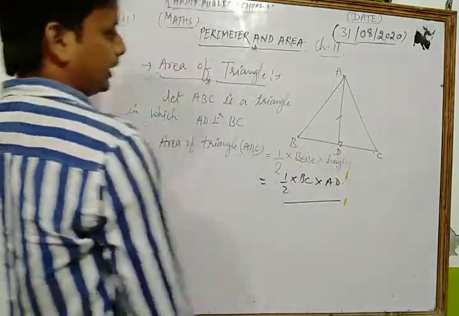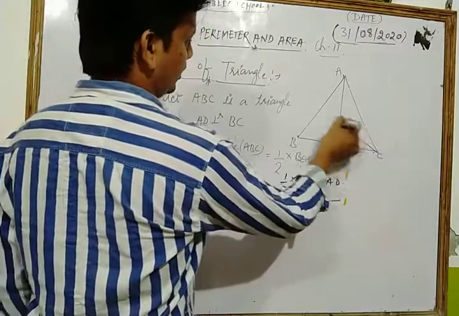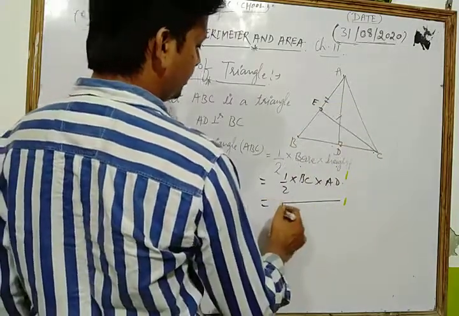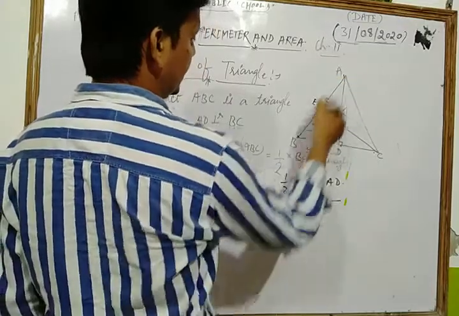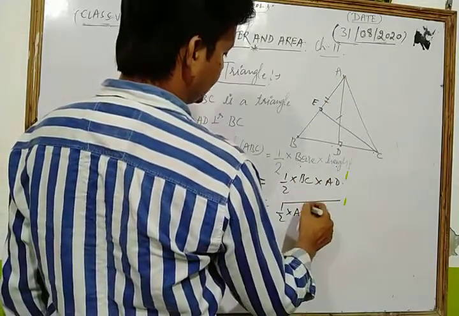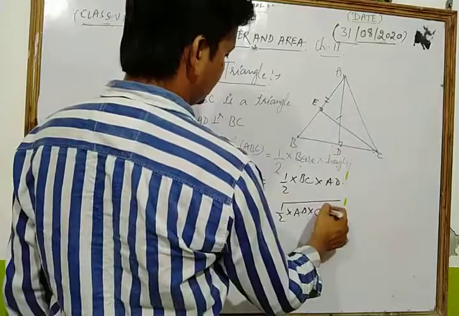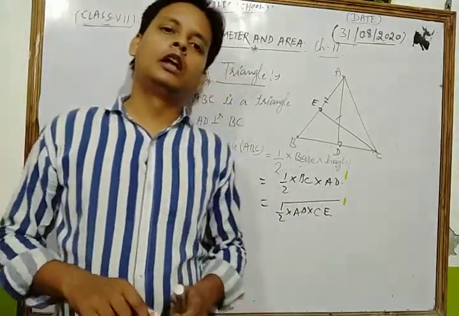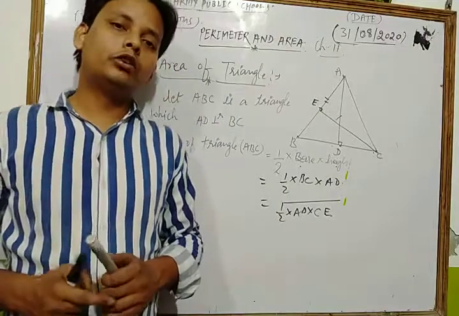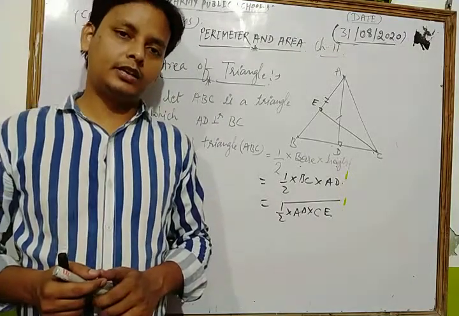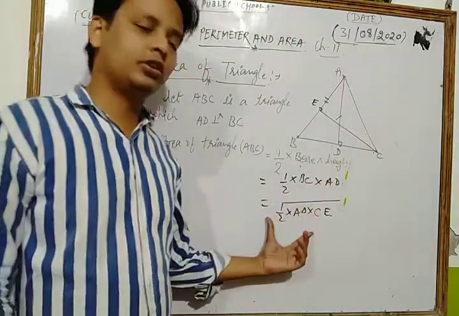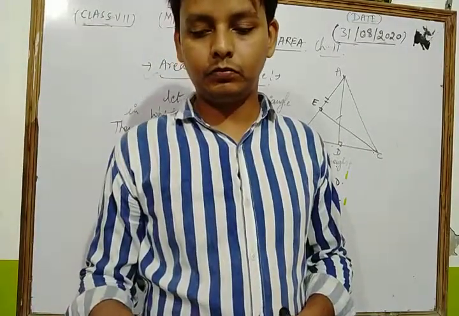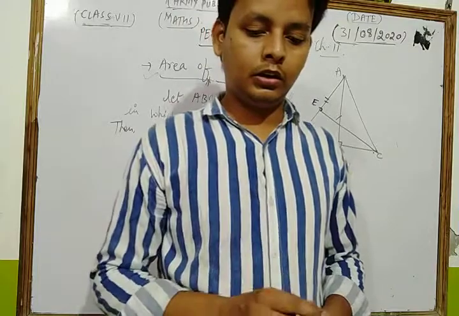So this is the formula in that figure. If we draw, dear students, CE perpendicular to AB, then the formula will be 1/2 base AB and the corresponding height CE. So, dear student, in this way we find the formula for the area of a triangle. Now we take and solve some questions based on it. Let's take.